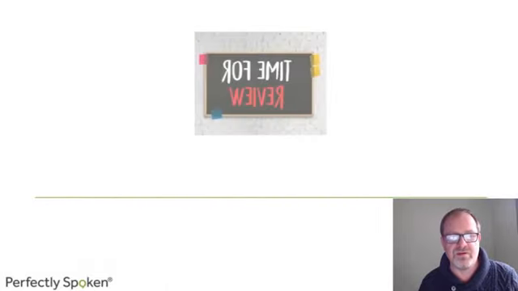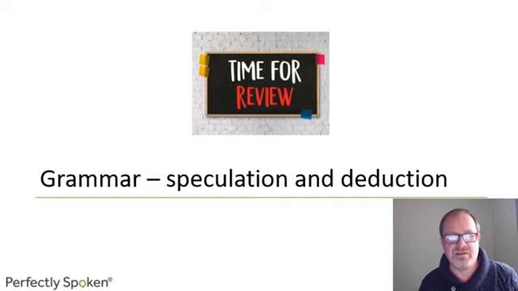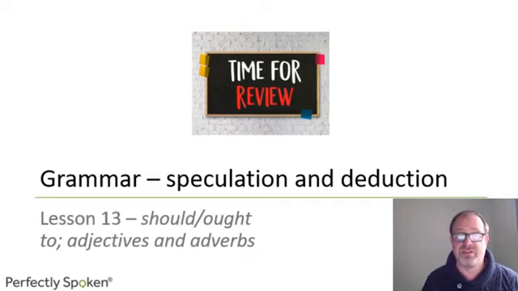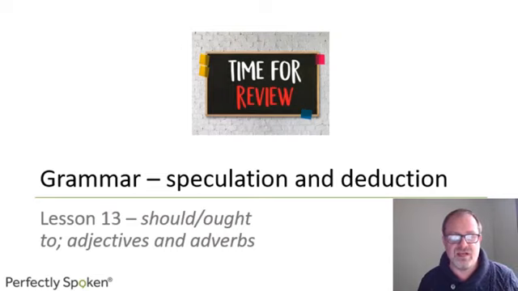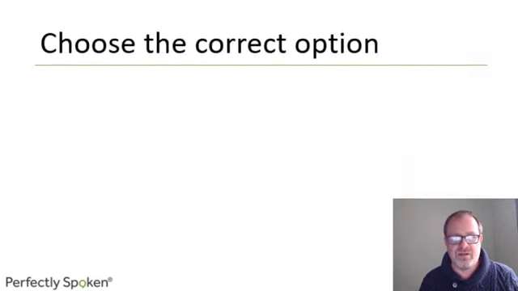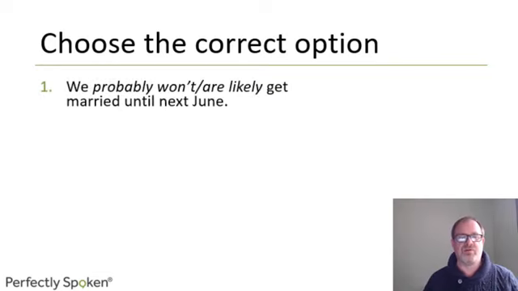Okay, so let's move on, continuing with speculation and deduction, this time to what we covered in lesson 13, which is should and ought to, which are synonymous, and then the adjectives, sure to, likely, etc., and adverbs, definitely, probably, and so on. So here we go. And again, choose the correct option. We probably won't, or we are likely get married until next June.